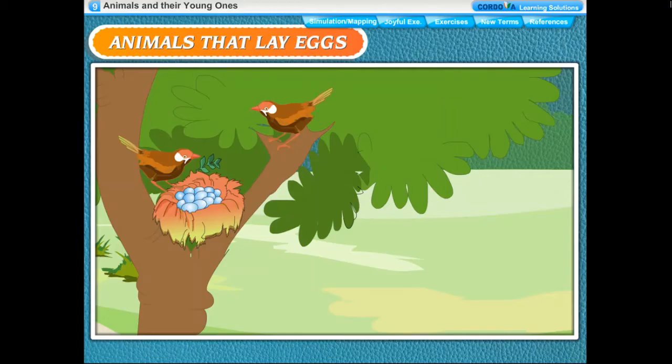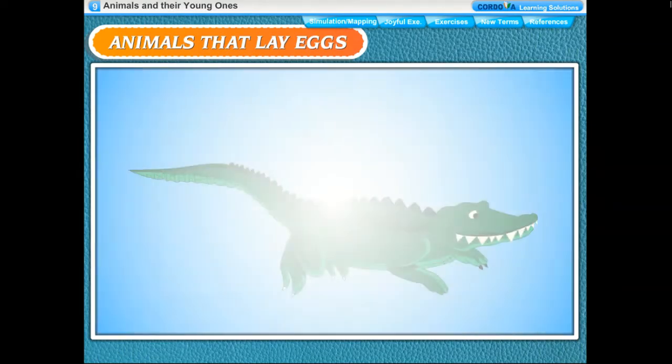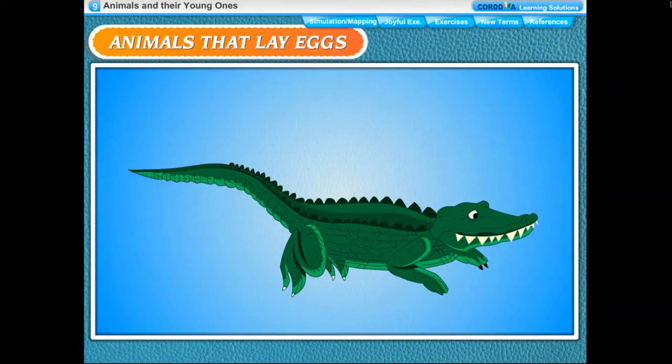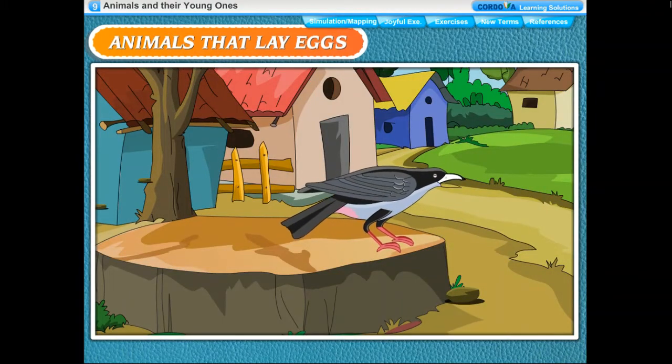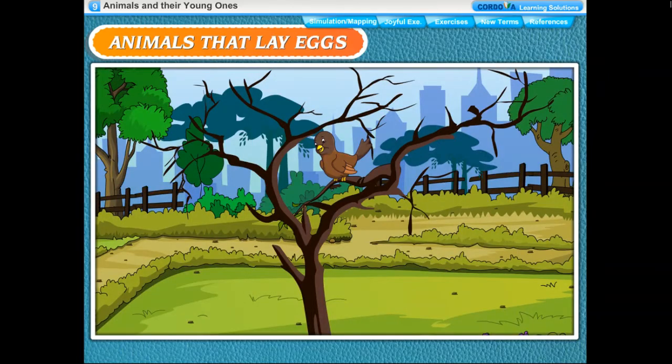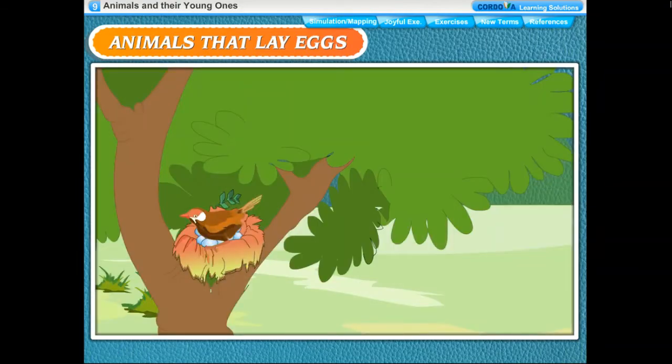Animals that lay eggs. Several animals reproduce by laying eggs. Birds, fishes, insects, frogs, snakes, and crocodiles are some animals that lay eggs. Birds. All birds, such as crows, sparrows, hens, and eagles, reproduce by laying eggs. The female birds lay eggs in nests.